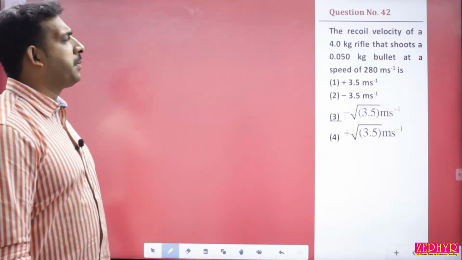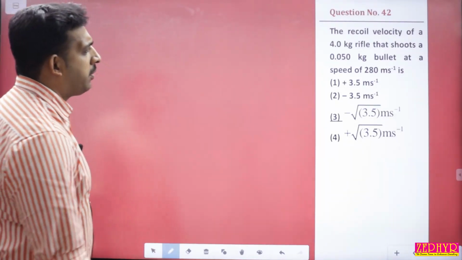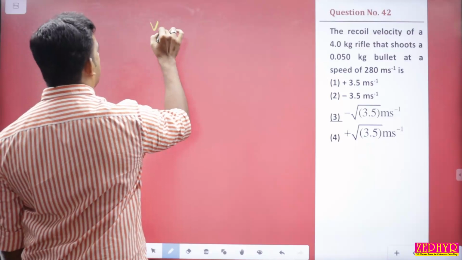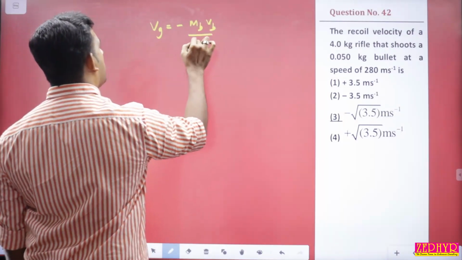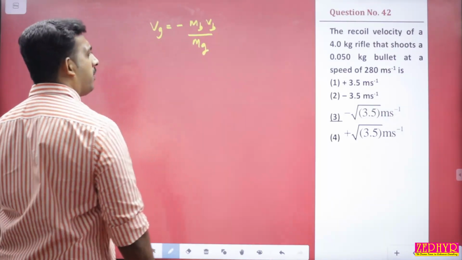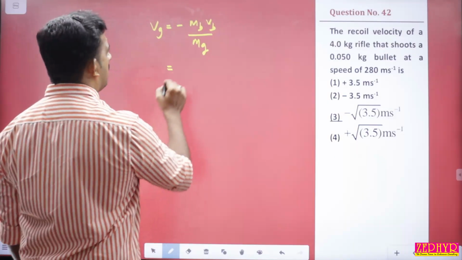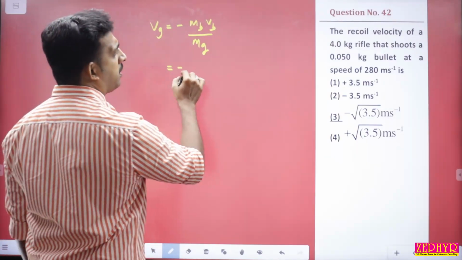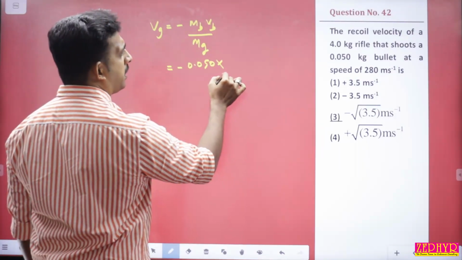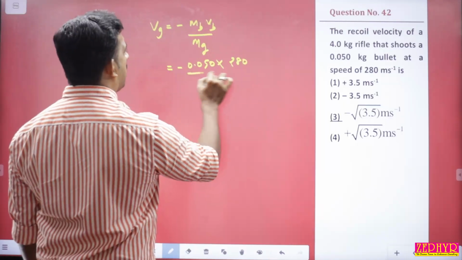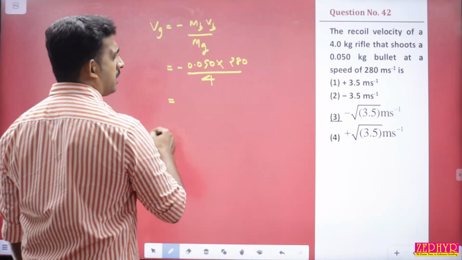The recoil velocity of 4 kg rifle that shoots a 0.050 kg bullet at a speed of 280 meter per second is, what is the recoil velocity? Recoil velocity is given by minus mb vb divided by mg അല്ലേ, എന്ന് വെച്ചാൽ the momentum of the bullet divided by mass of the gun. So final answer will be, simplify that, we will be getting the answer as velocity of the gun equals minus 0.050 into vb, velocity of the bullet, it is 280 meter per second divided by mg is 4 അല്ലേ. Therefore the answer is -3.5 meter per second കേട്ടോ.